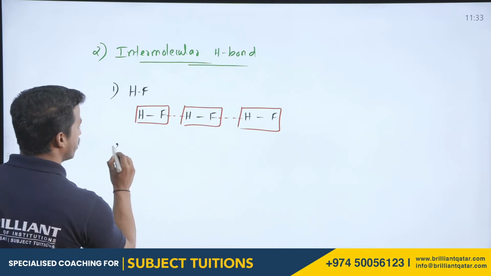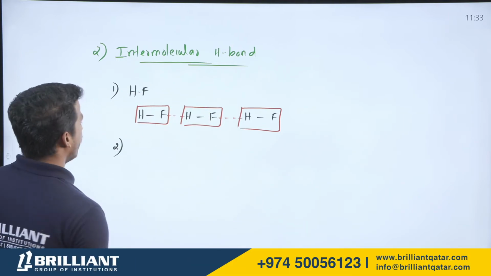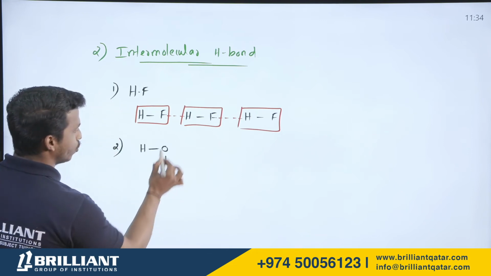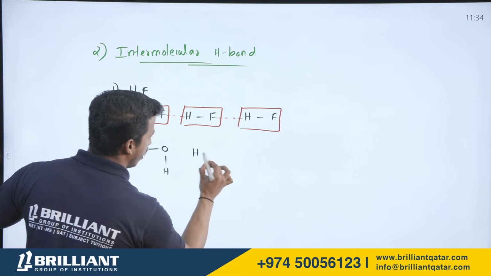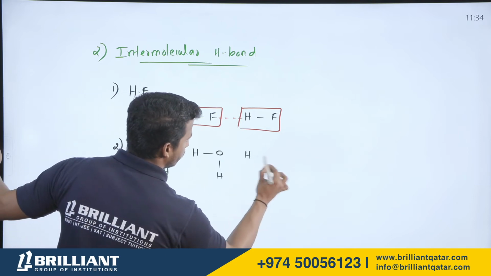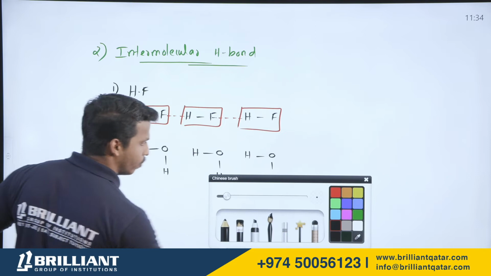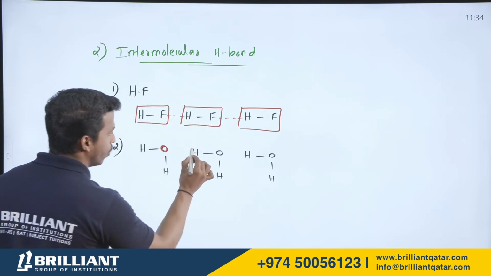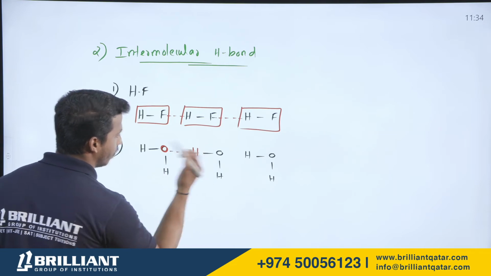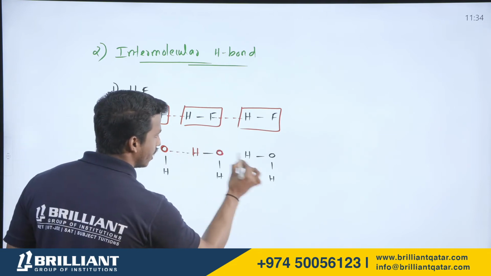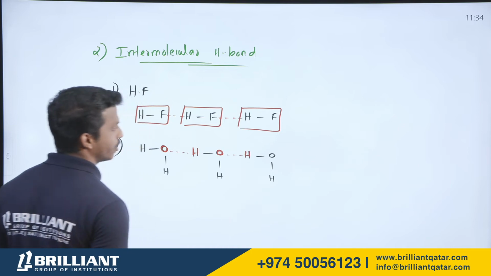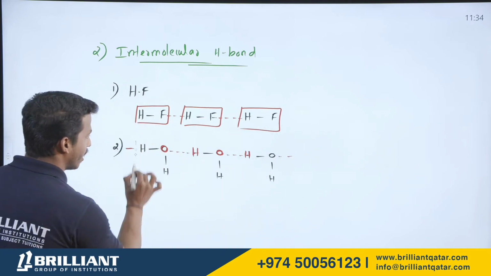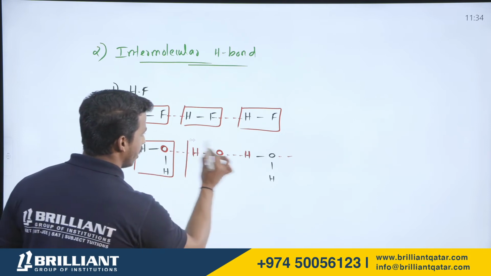Let me consider the most important compound, water. What is water? H2O. Can I write it like this? H2O. This is one water molecule. Second one. Third one. Can you please tell me where the hydrogen bonding is, dear all? This oxygen in one molecule and the hydrogen in another molecule can make a hydrogen bond. This oxygen and this hydrogen can make a hydrogen bond. Similarly here, the other molecule, right? So hydrogen bonding is possible in water.